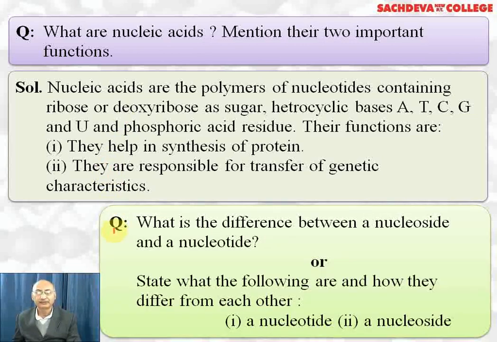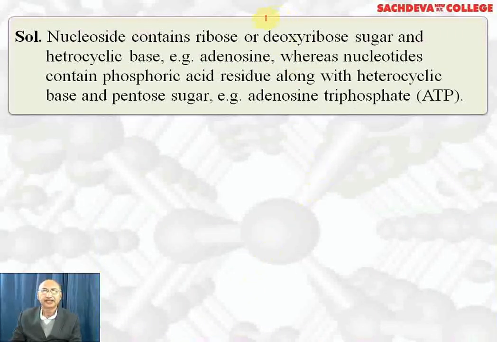What is the difference between a nucleoside and nucleotide? Or state what the following are and how they differ from each other, that is nucleotide and nucleoside. Nucleoside contains ribose or deoxyribose sugar and a heterocyclic base such as adenine, whereas nucleotides contain phosphoric acid residue along with heterocyclic base and pentose sugar, for example adenosine triphosphate. ATP is also called currency of energy because on hydrolysis it produces ADP and energy.